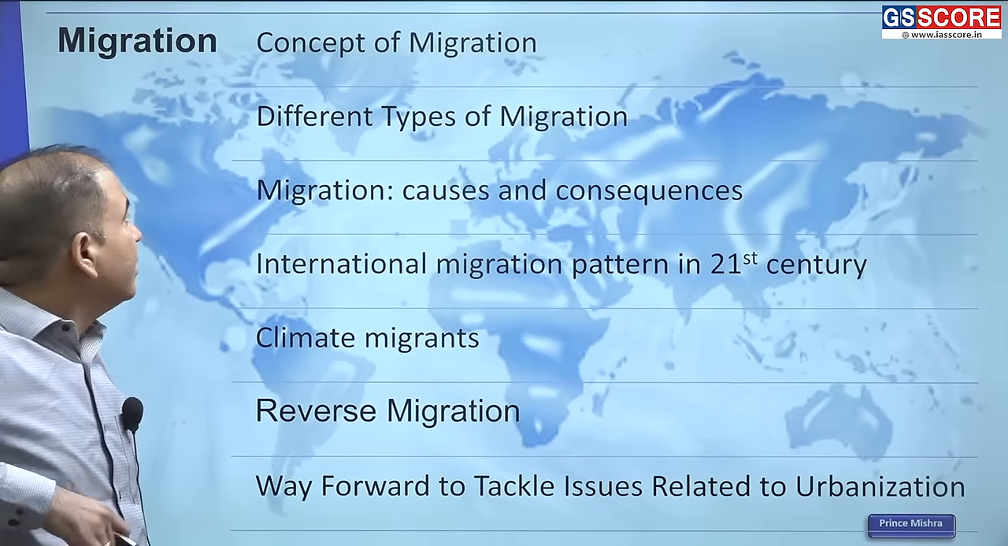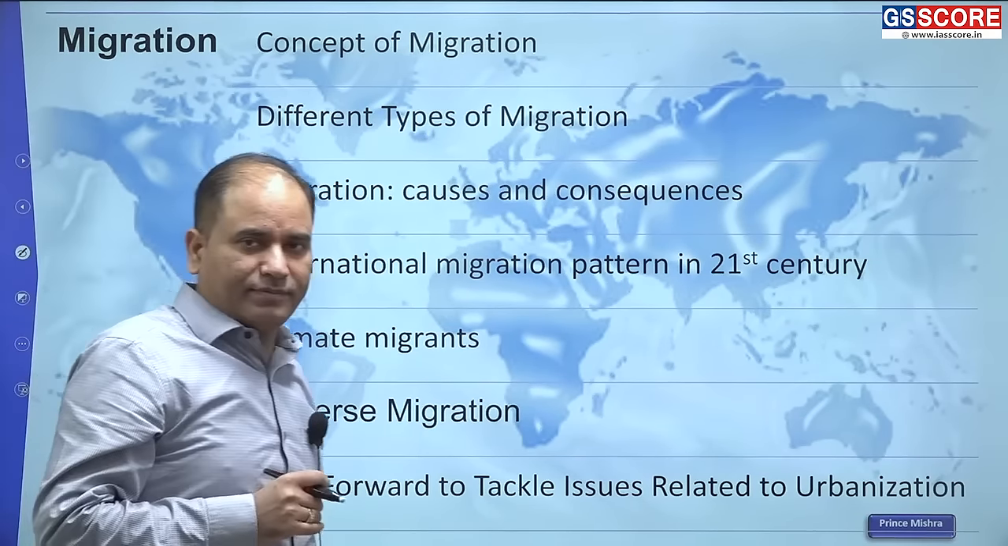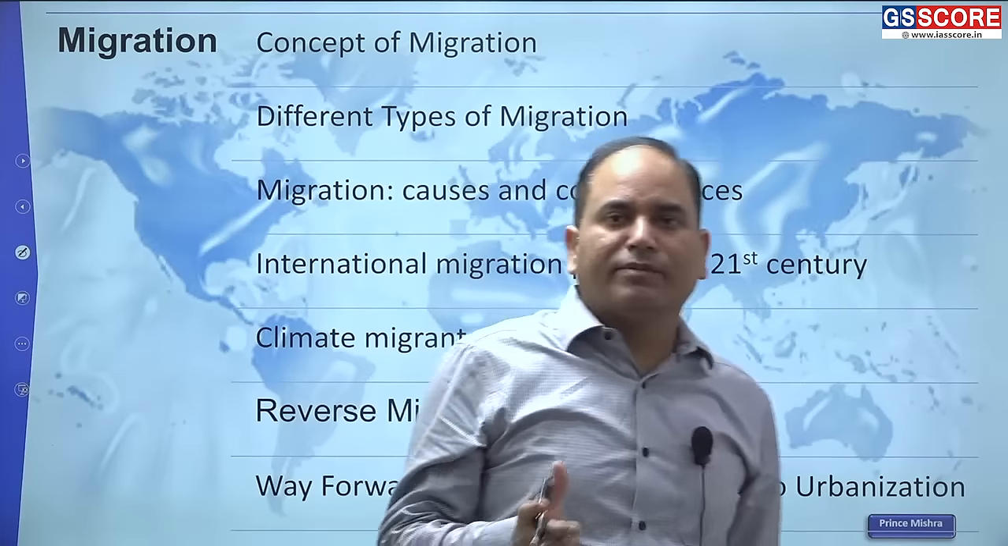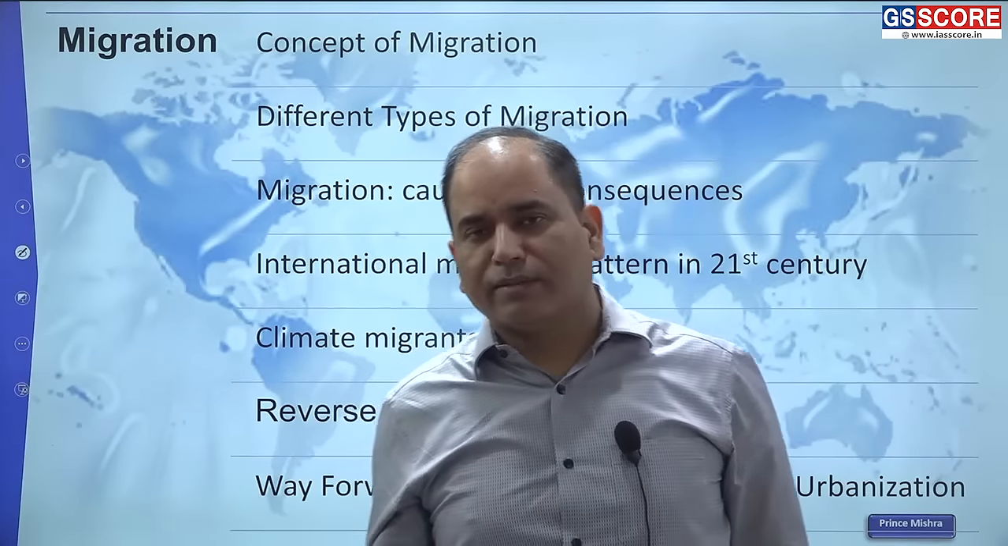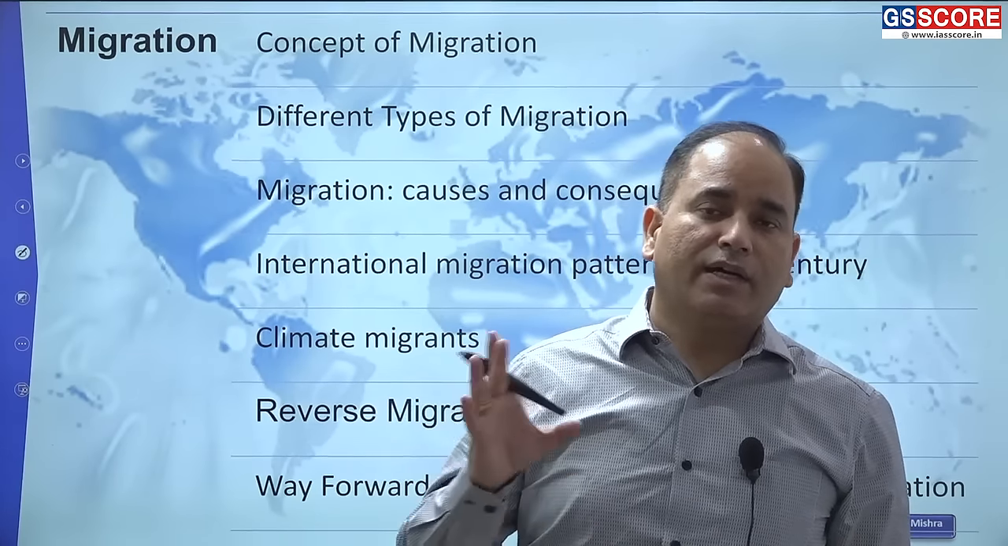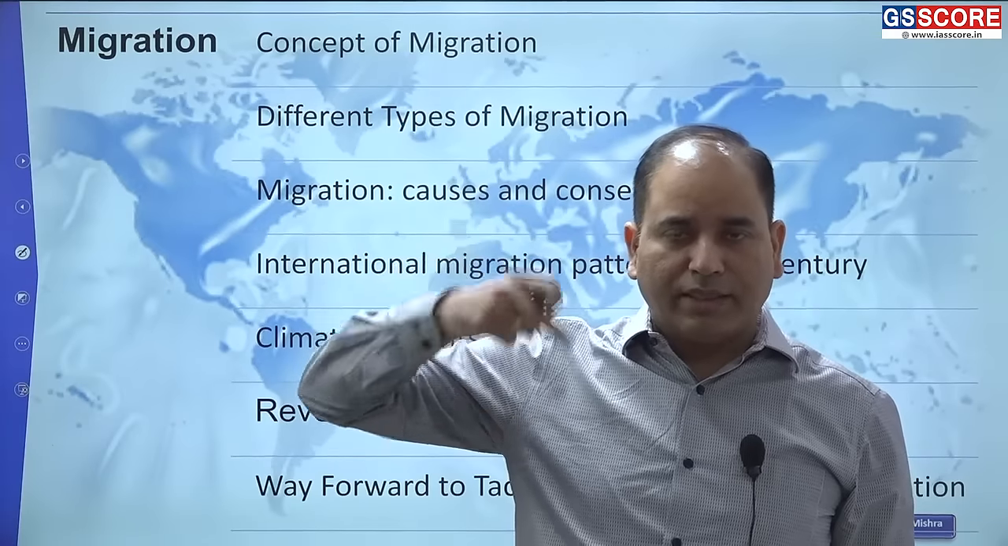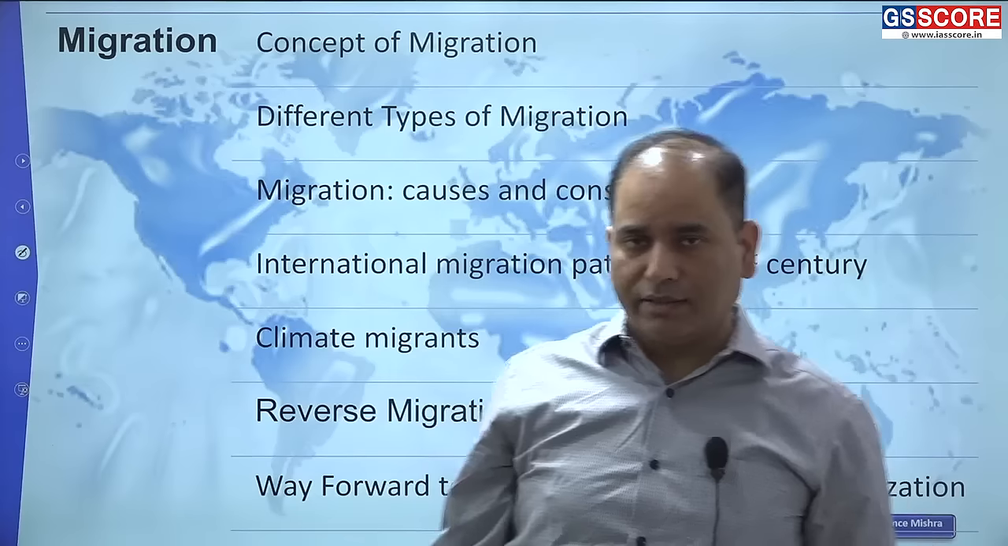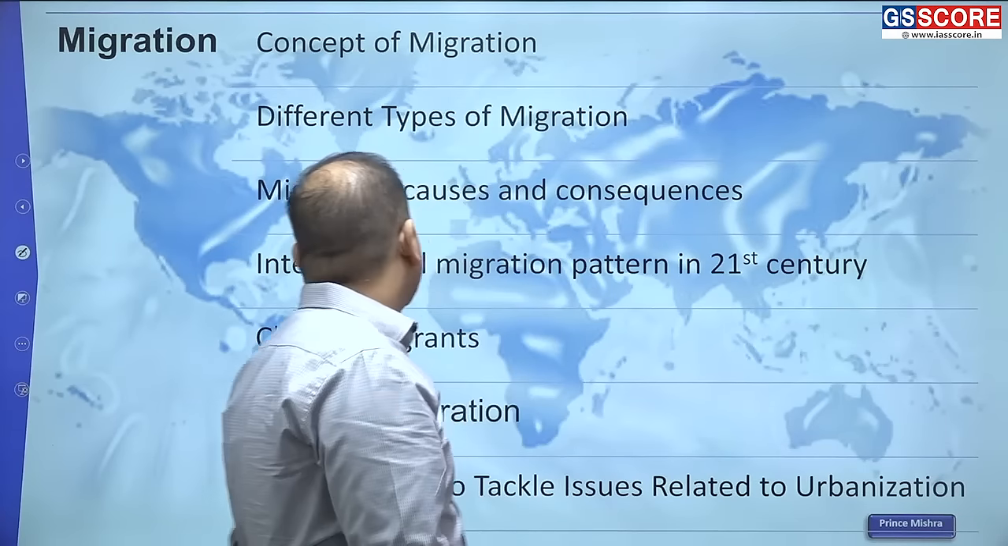Now, the next topic is migration. Migration is also linked up with demography. Migration is also linked up with settlement. Migration is also linked up particularly with urbanization. So migration is a topic that is very much associated with all the other topics of human geography.